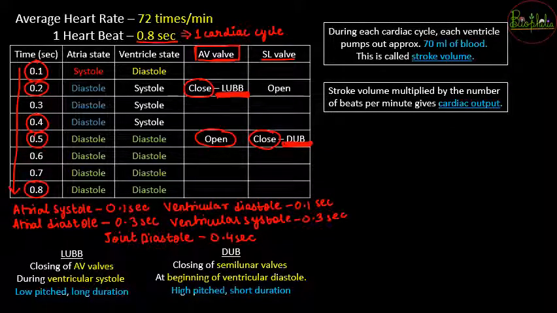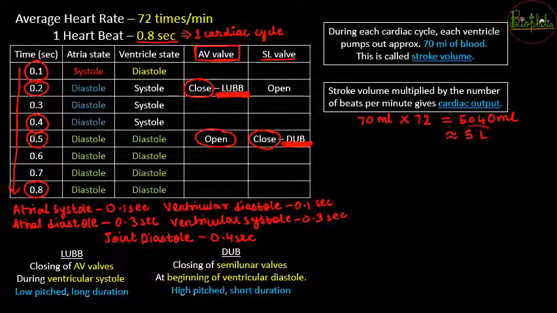Now how much is cardiac output, you can calculate it. So you can use maths logic: since the stroke volume is going to be 70 ml of blood, and the average beats are 72 times, that will be about 5040 ml of blood, which is approximately 5 liters.